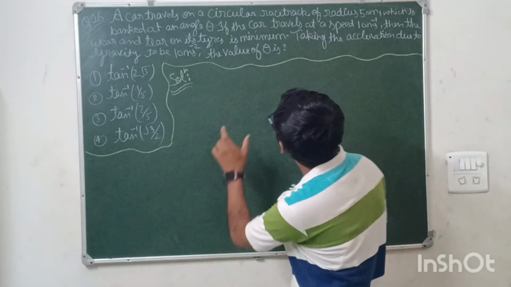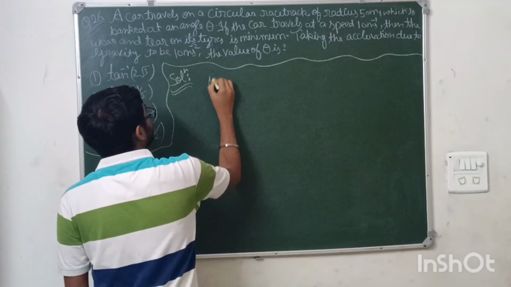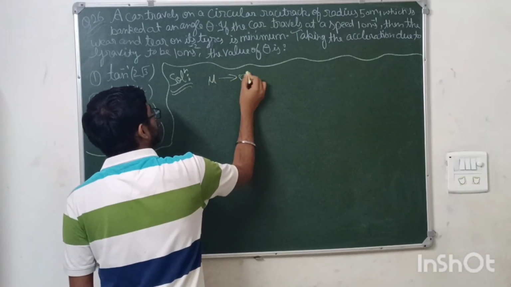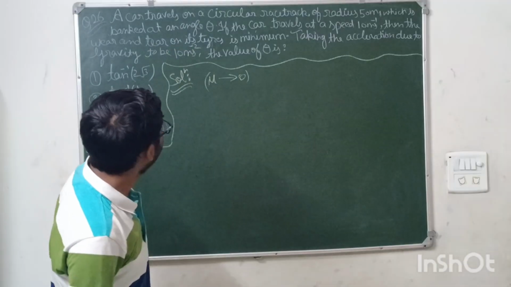Okay, on its tire is minimum means that mu is minimum, means mu is tending to zero. Mu is tending to zero. Okay, taking g is equal to 10, we have to tell the value of theta.